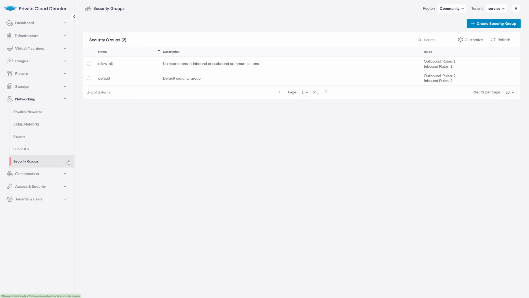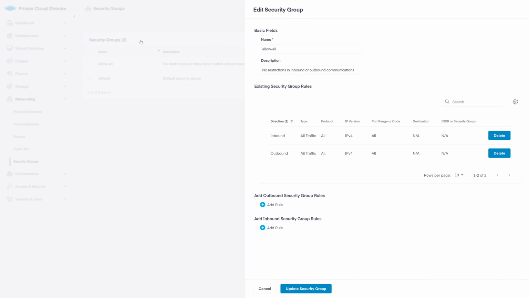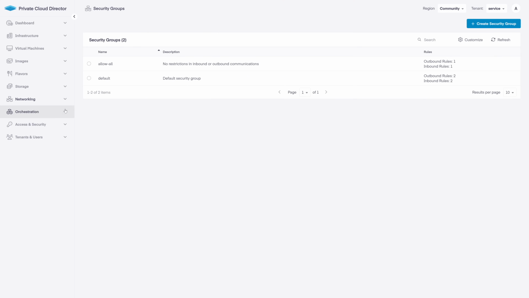Lastly, in networking are security groups. Security groups are firewall policies that you can define to control the flow of traffic. The default policy that's defined in the installation allows outbound traffic only from VMs. I've created an additional policy called Allow All, which when applied to a VM allows traffic to flow without any filtering applied. Okay, on to orchestration and stacks.